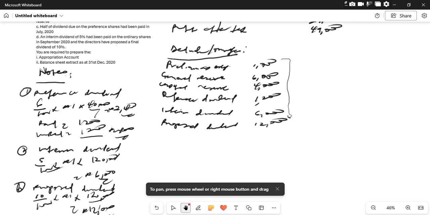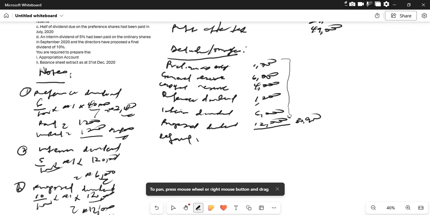So we have 30,900. In some cases this may be called balance carried down, but this should be the retained profit.